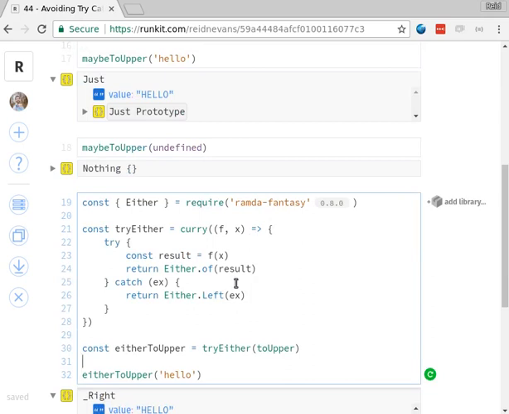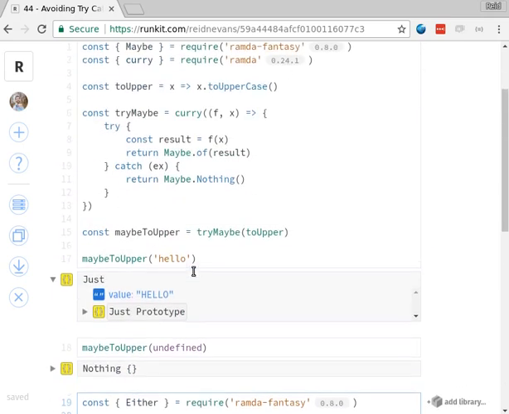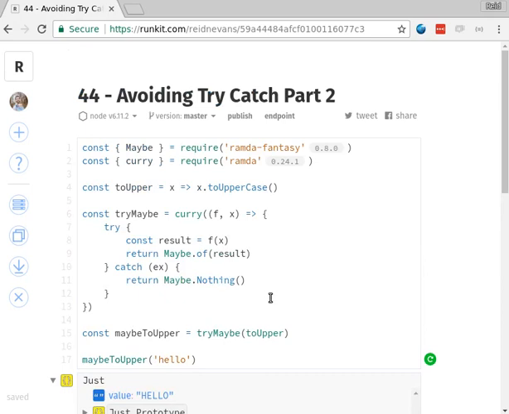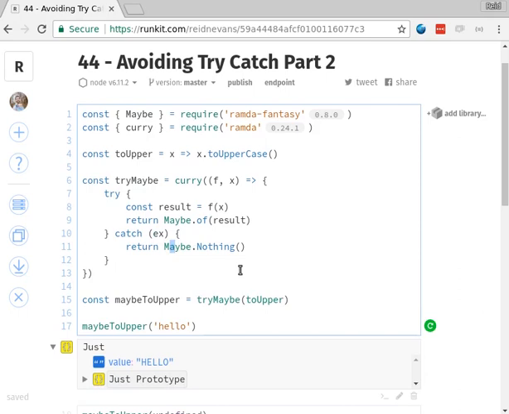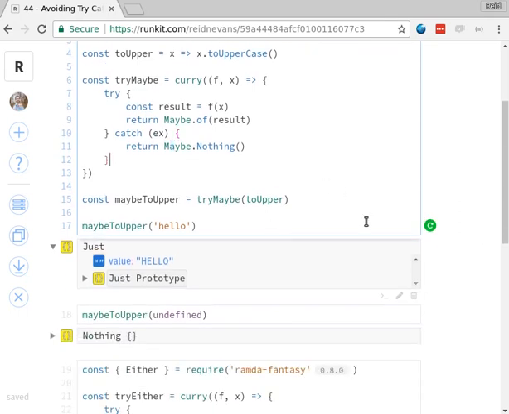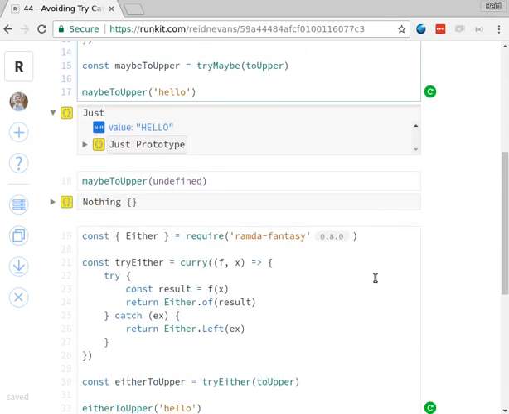Hopefully this shows the concept of why you might want to use this. We're still avoiding writing a whole bunch of try-catch everywhere because we've centralized that. We have that in a singular function now. Well, actually, we have it in two functions, and you get to choose which one you want to deal with. The Maybe instance is going to basically forget about data that it might have had access to that might help you at some point. That's a design trade-off where there's not really a right or wrong answer necessarily. It'll depend on your context.